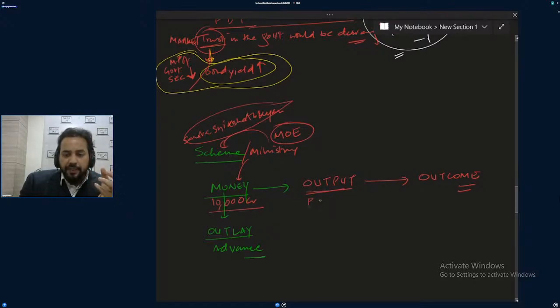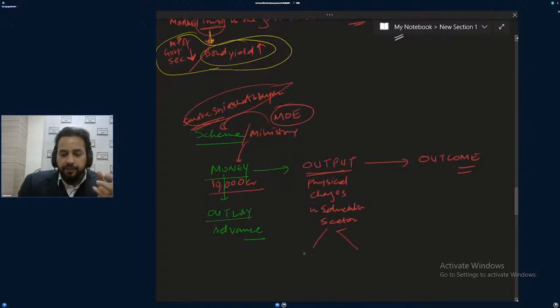Output means physical changes which will take place in the education sector with respect to Sarv Shiksha Abhiyan.